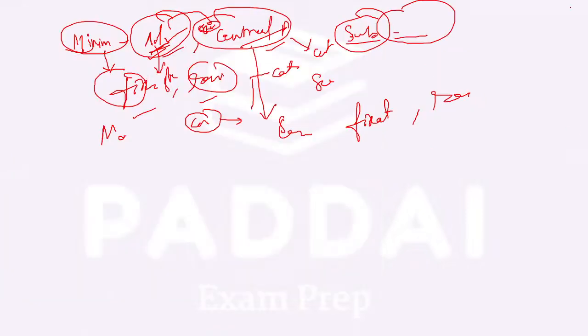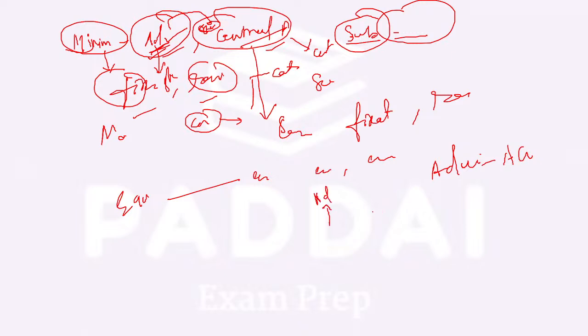Under the Equal Remuneration Act, which has the objective of providing equal remuneration to employees and employers, the advisory committee is constituted by the appropriate government with the purpose of advising the appropriate government on the equal remuneration, in what areas equal remuneration can be provided, and how women can be treated equally. So that is the advisory committee.